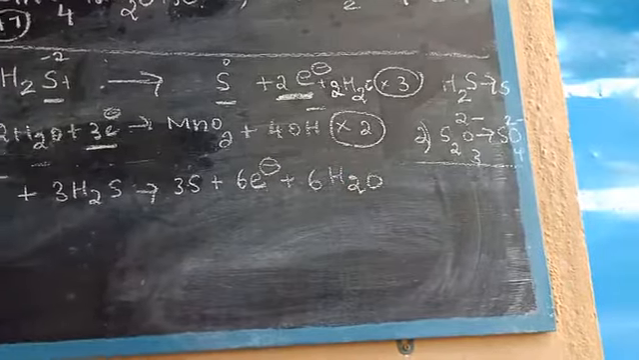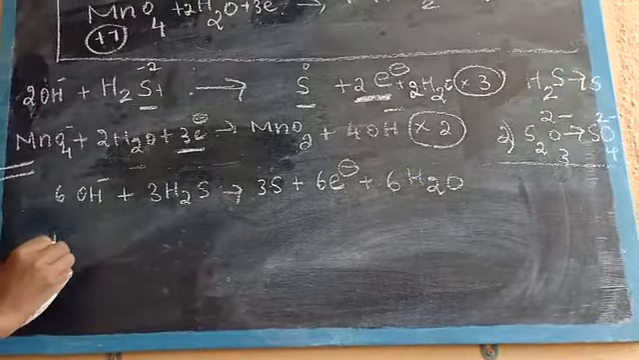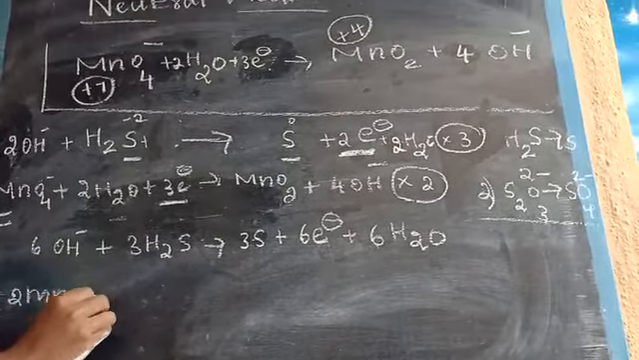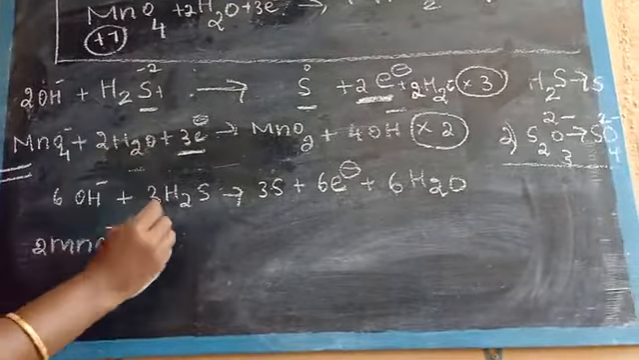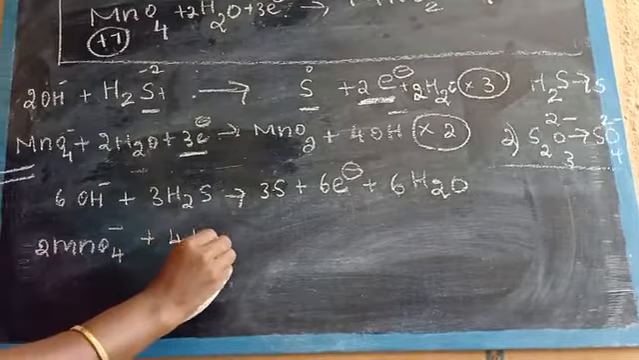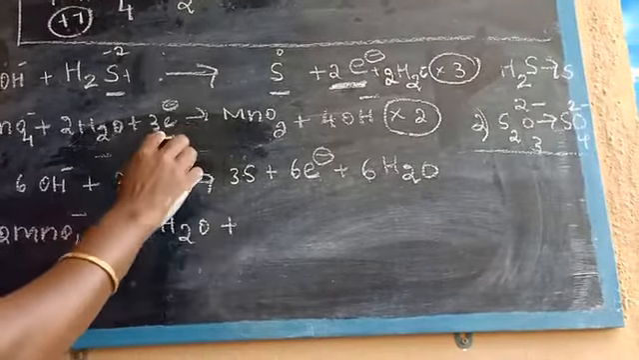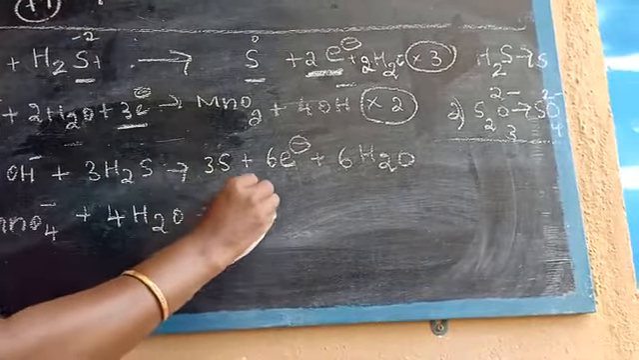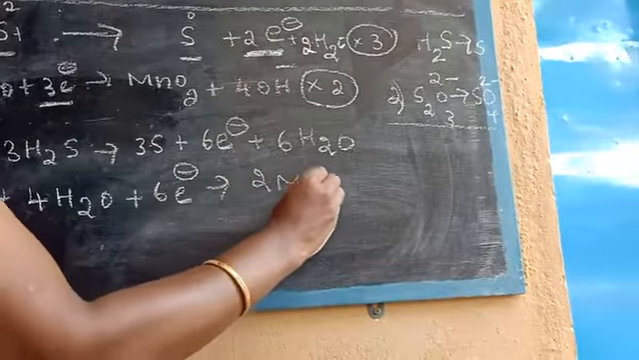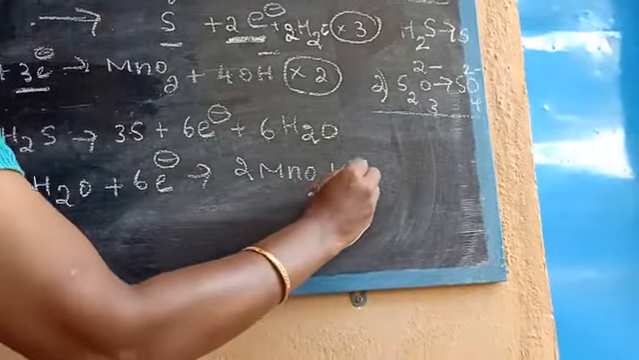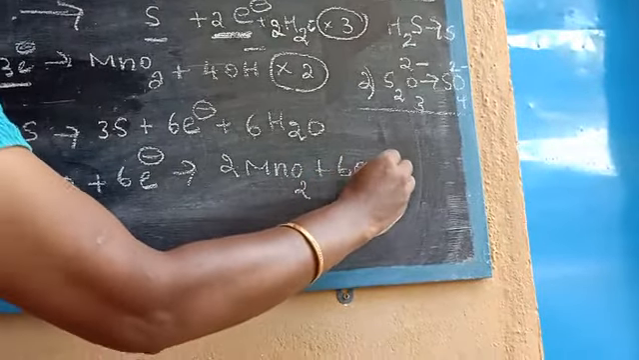Okay, for this reaction, that is 2 MnO4 minus plus, multiplied with the 2, so 2 2s are 4 H2O plus 3 2s are 6 electron gives 2 MnO2 plus 4 2s are... 6 OH minus.